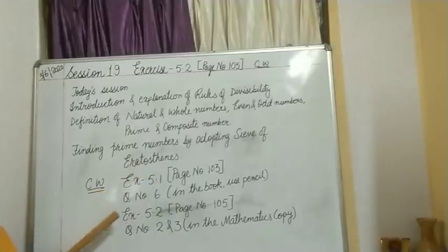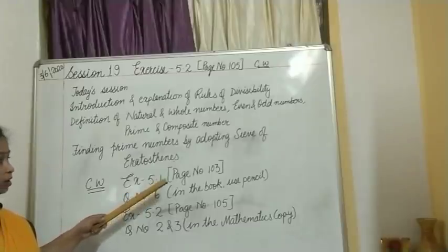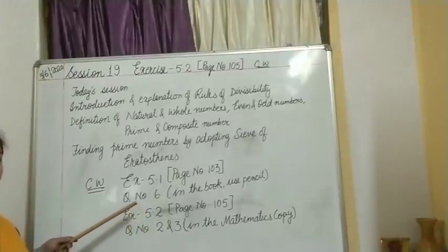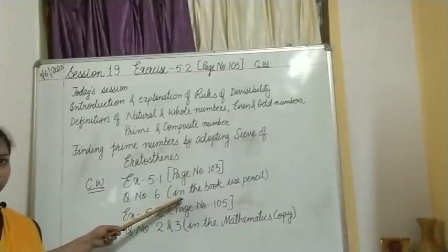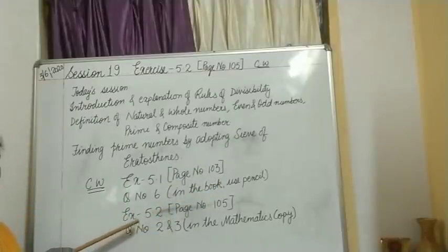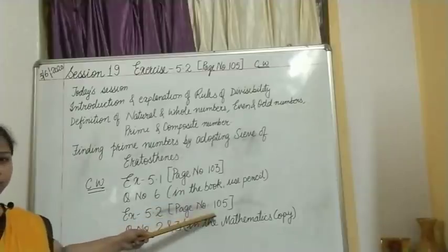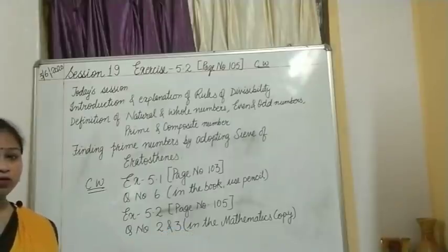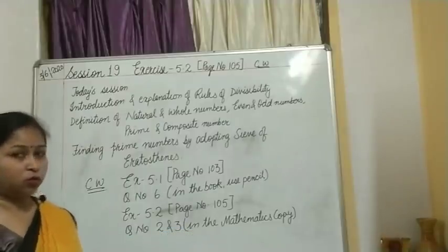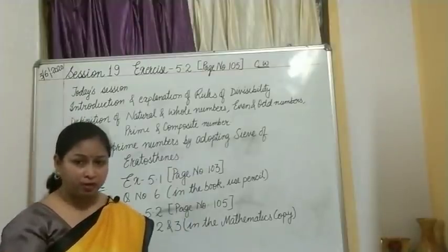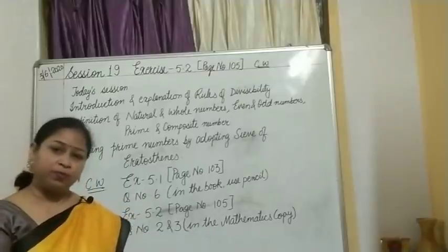Okay, then what classwork have we done? Exercise 5.1 on page number 103, where we did question number 6, the way you have to do it in your book, and you have to use a pencil while doing it in your book. Then we did exercise 5.2, given on page number 105, questions number 2 and 3, which you have to do in the mathematics copy. So this is all for the first period. Then in the second period I am again going to teach you something new. Okay children, till that time just take rest.